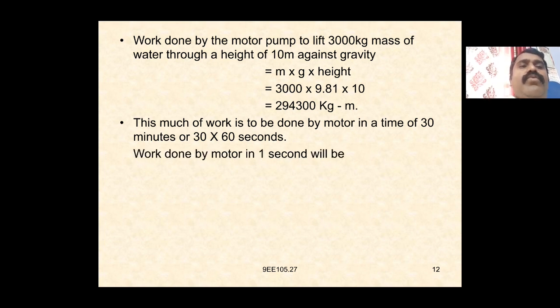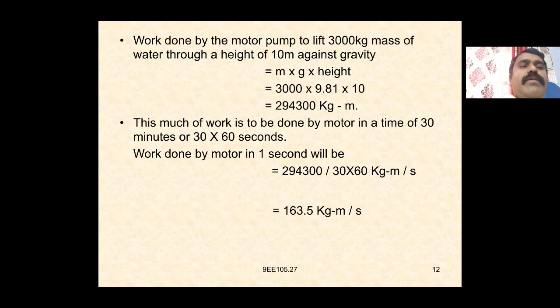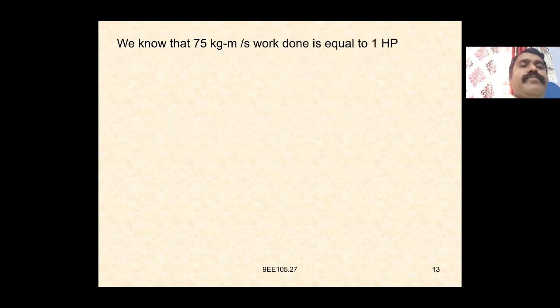So the work done by the motor in 1 second will be 294300 by 30 into 60 kg meter per second, which is equal to 163.5 kg meter per second. We know that 75 kg meter per second work done is equal to 1 HP.